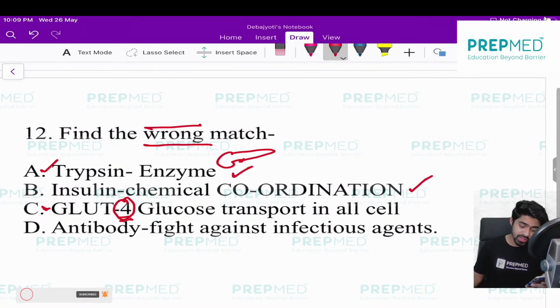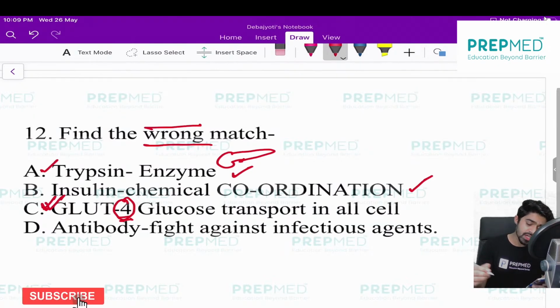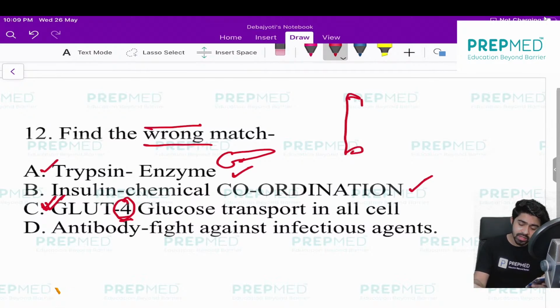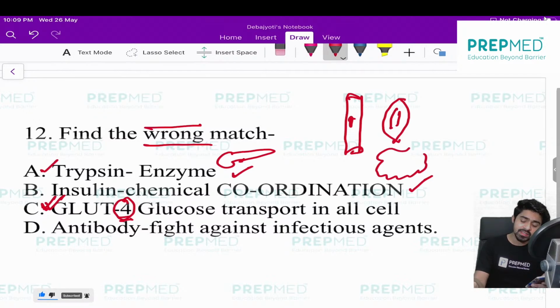But what is the difference of GLUT4? GLUT4 is something which will prevent you from diabetes. My blood has a huge amount of glucose, but it should enter the cell, preferably the muscle cell or the lipid cell, the adipocyte cell.